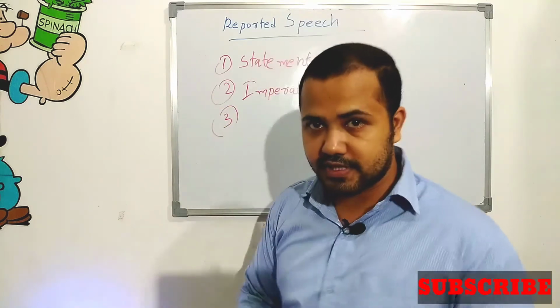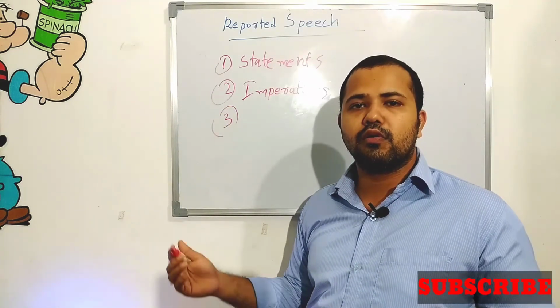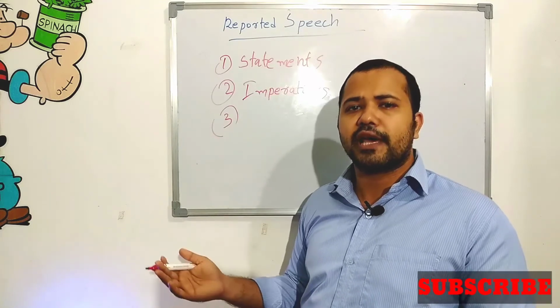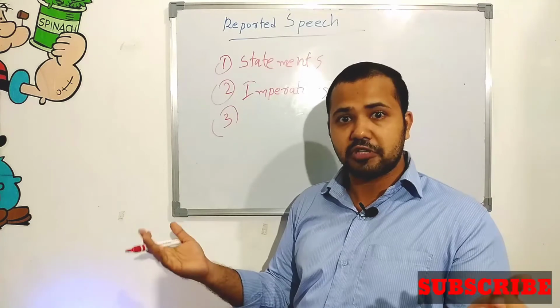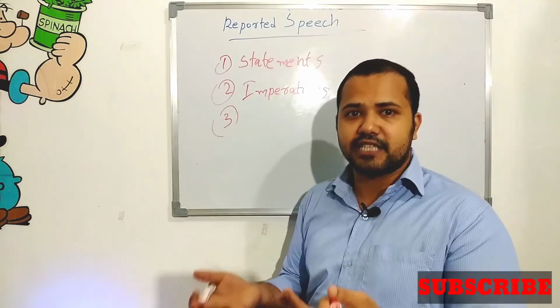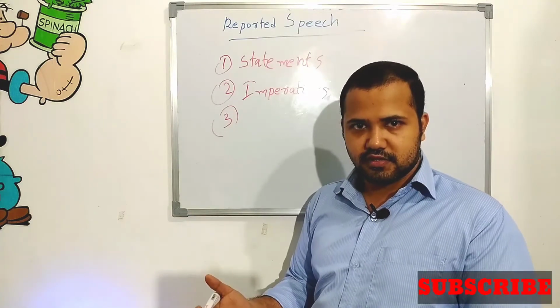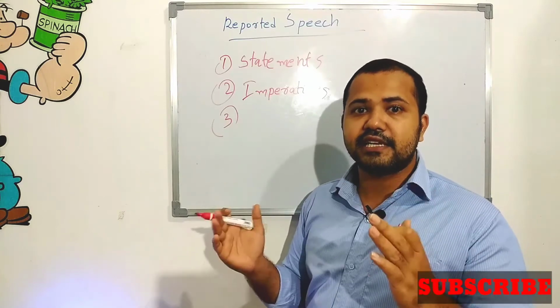The next one: "Oh alas, that was a terrible accident." "Wow, that was a wonderful film." This type expresses our feeling, and that is the exclamatory sentence.